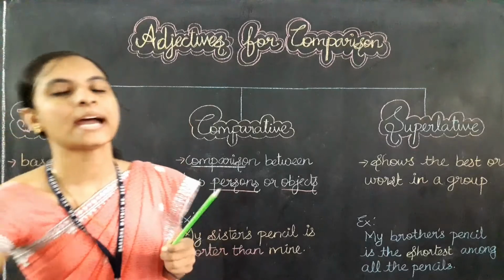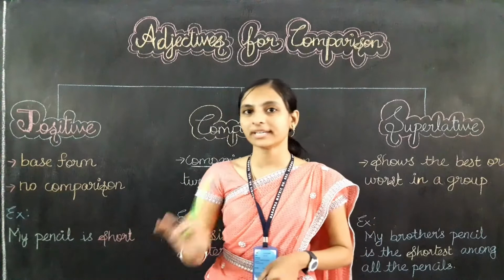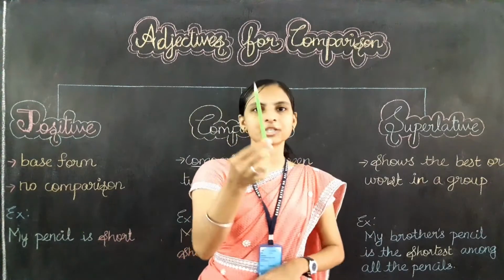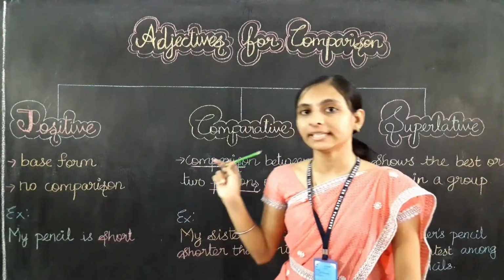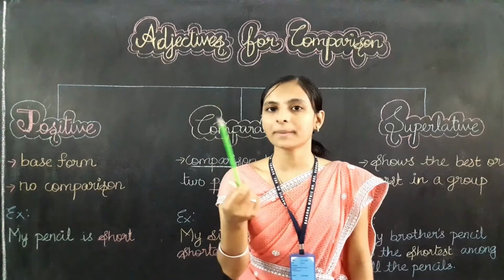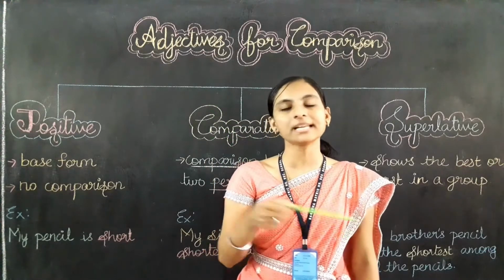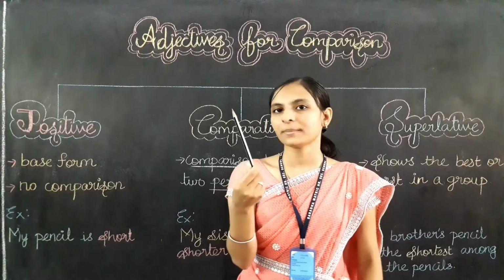In the positive degree, we learned one example, that is, my pencil is short. Now, in the comparative degree, I can compare my pencil with my sister's pencil, and see how the sentence will look.